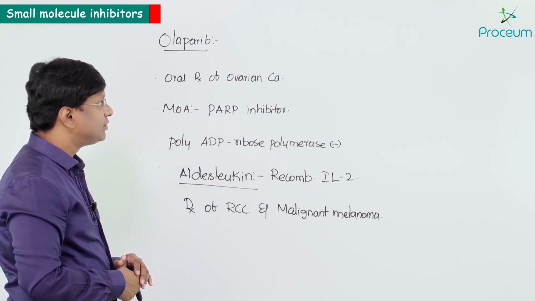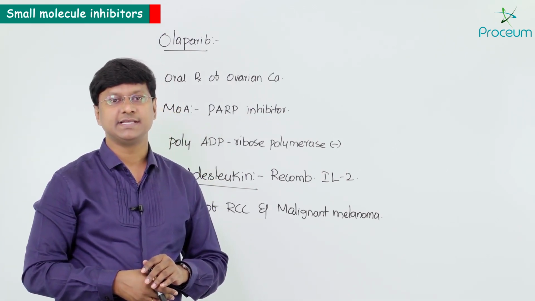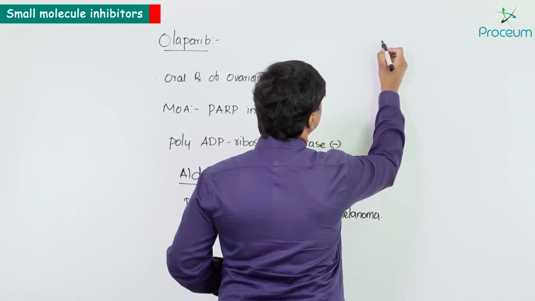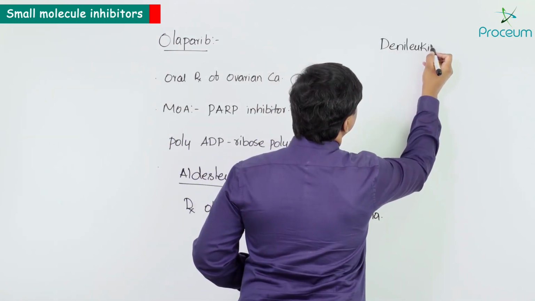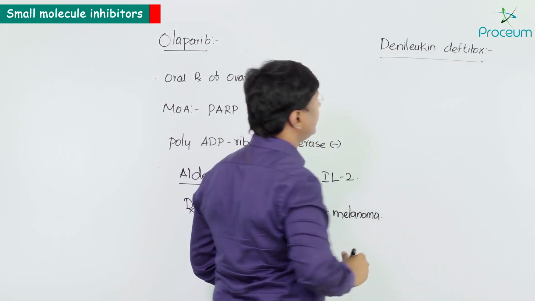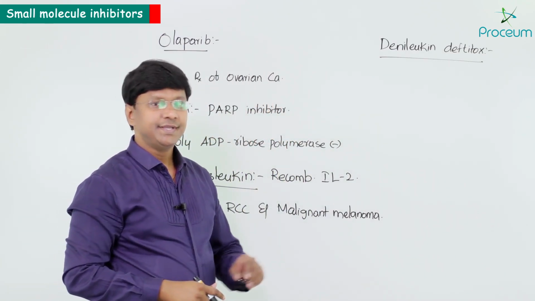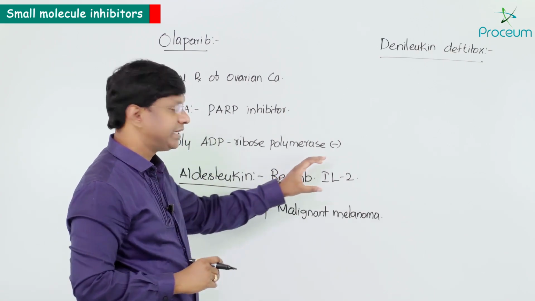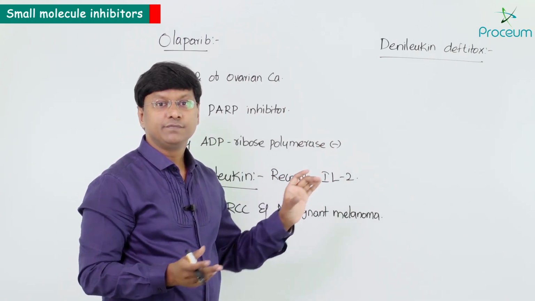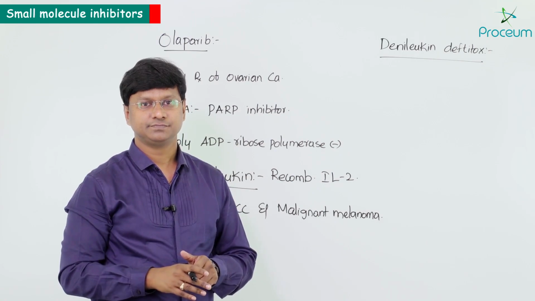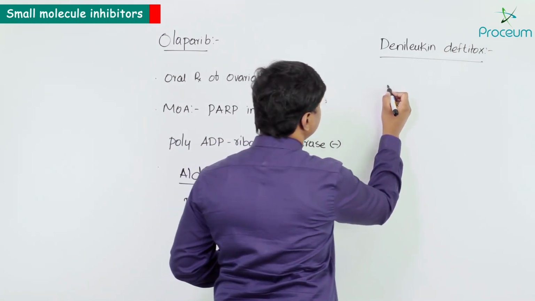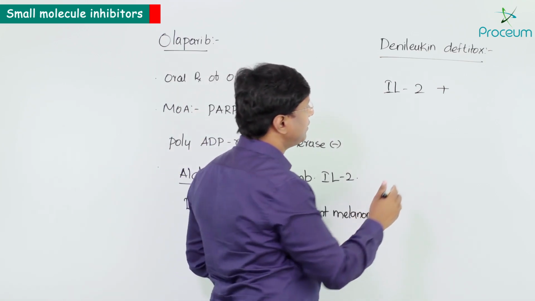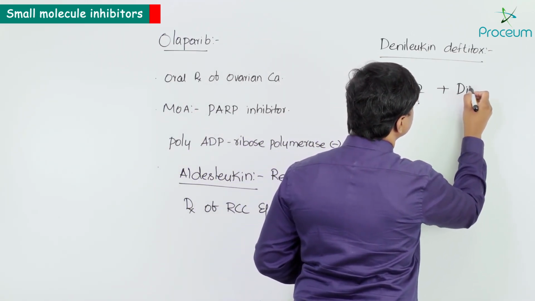Next, let me tell you about another drug called denileukin diftitox. Remember it is a combination of interleukin 2 with diphtheria toxin.